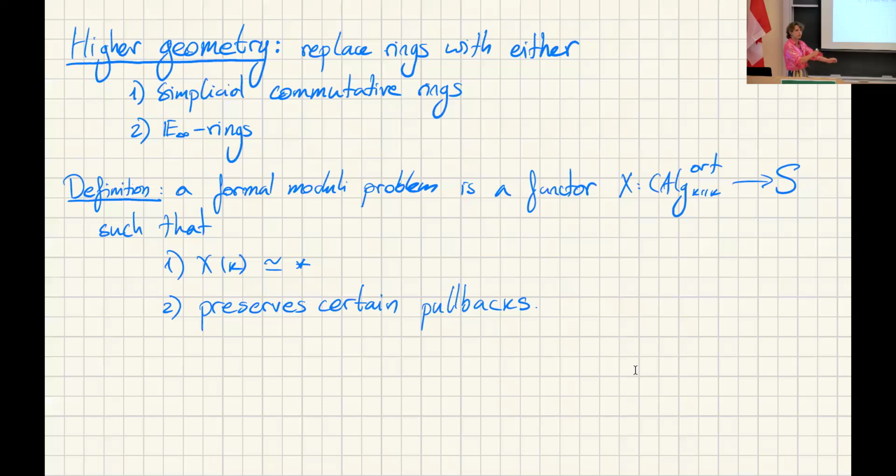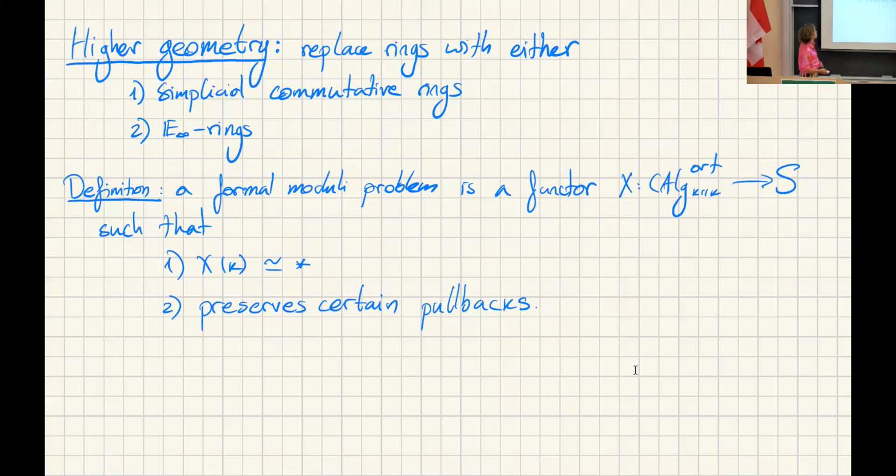So the idea is that before, I give you an Artinian ring, and you can return the space of deformations over that Artinian ring of your variety. So more generally, a formal moduli problem would be a functor, and I've intentionally avoided saying what that is, from derived Artinian algebras into the category of spaces, because then again, we're working in the world of higher geometry, so the space, or rather homotopy type, of deformations might have paths, and a path would signify a homotopy between two different deformations.